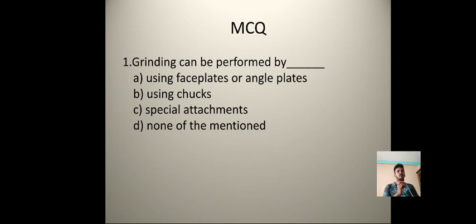First question: the grinding can be performed by option A, using the face plates or angle plates, B, using the chucks, option C, special attachments, option D, none of the mentioned. The answer is the grinding can be performed by using the special attachments.